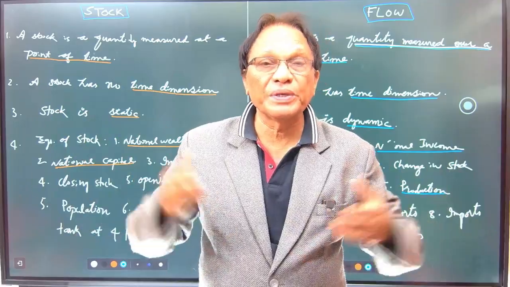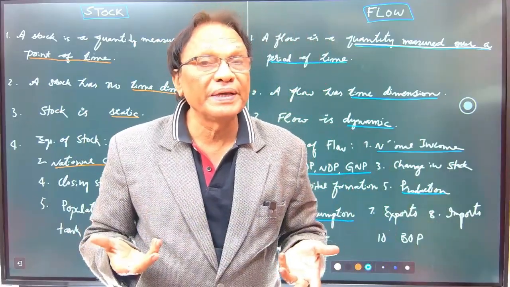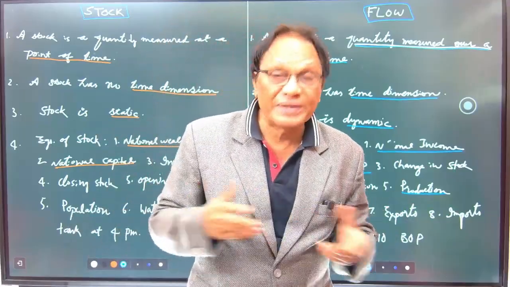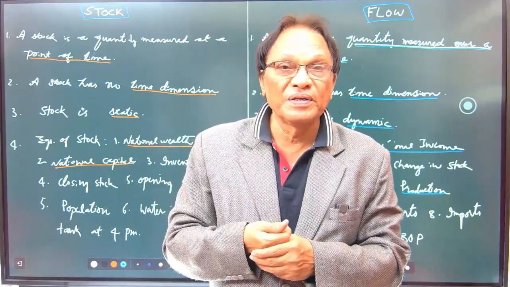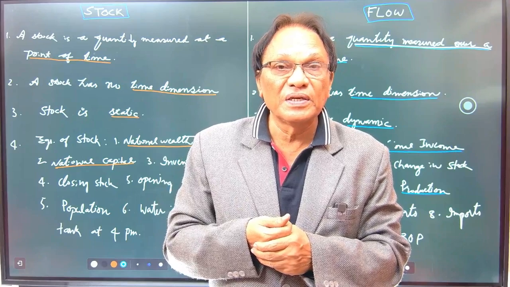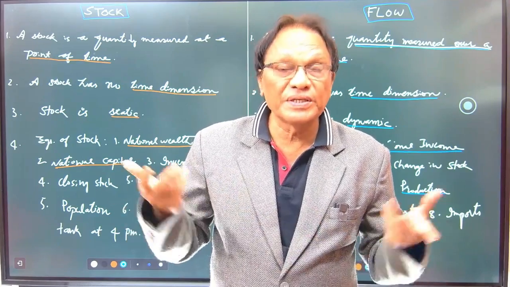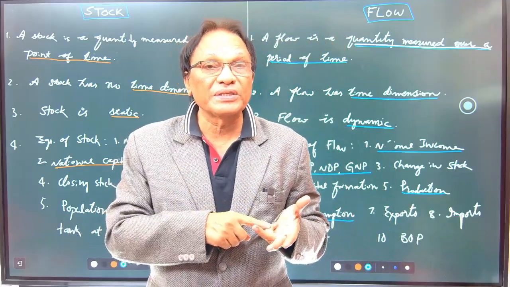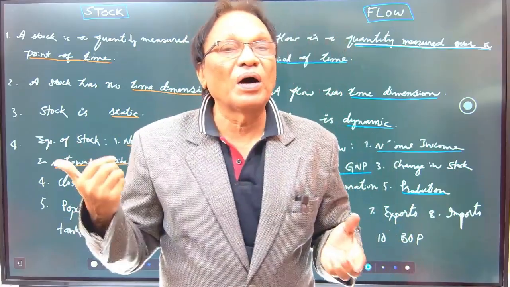It keeps on changing because you keep on buying pens over a period of time. Maybe in 1 month you buy 5-6 pens. Maybe in a year, I don't know, maybe you buy 20 pencils, maybe another 20 pencils. That is, time dimension is there in case of flow. Well, then we'll see the examples here. Some economic variables are stock, some are flow variables.